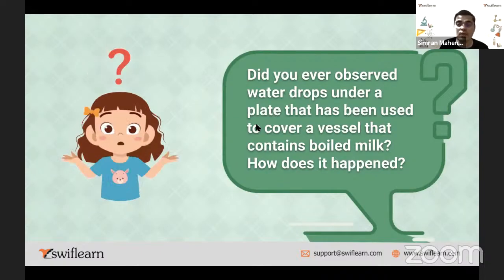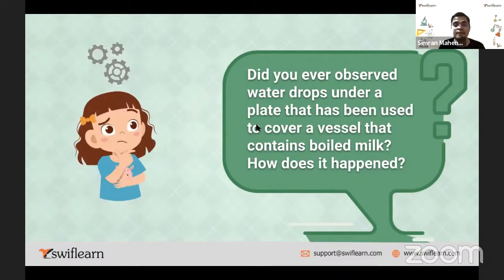Now next, did you ever observe water drops under a plate that has been used to cover a vessel that contains boiled milk? How does it happen? Have you observed this? Anybody? Yes, you have observed? Very good. Some of you are raising your hand. Thank you. So how have these water drops formed?